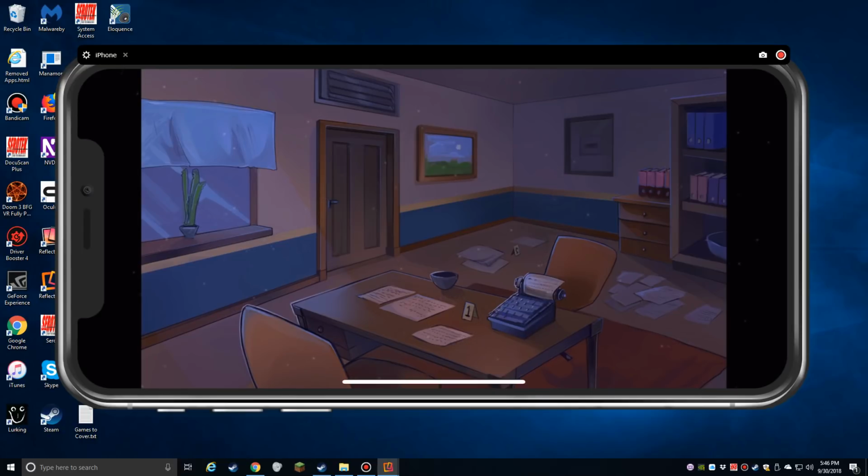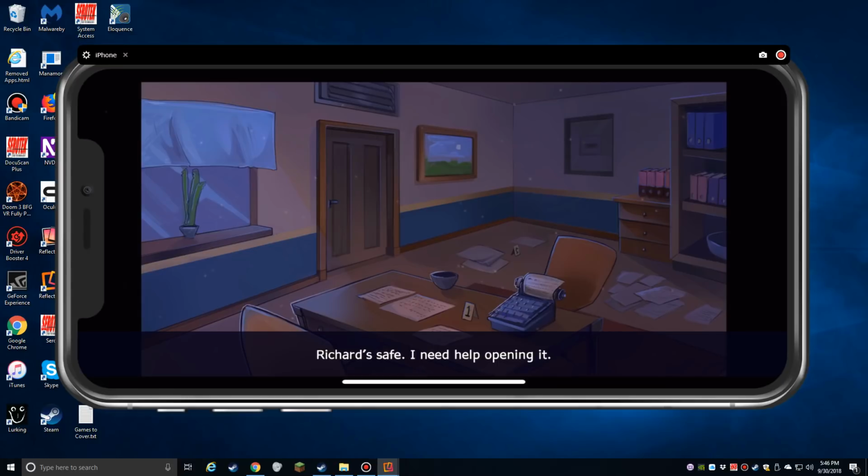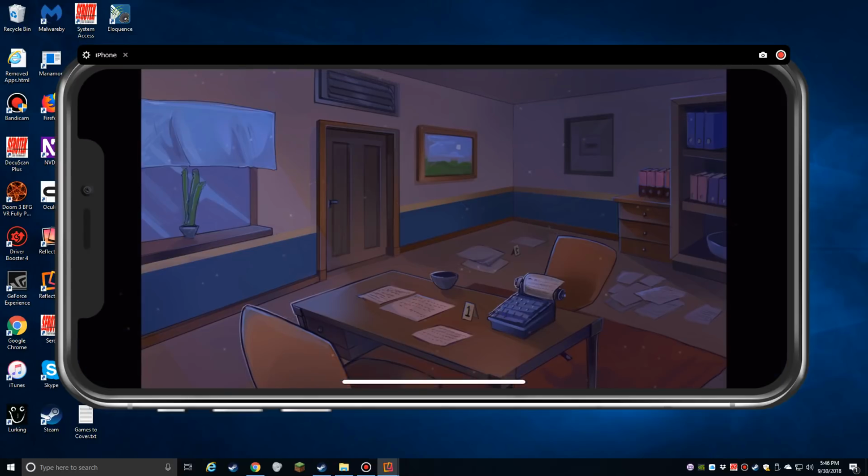Boy, is that really about it in here? Door. Okay, that's... Richard's safe. I need help opening it.